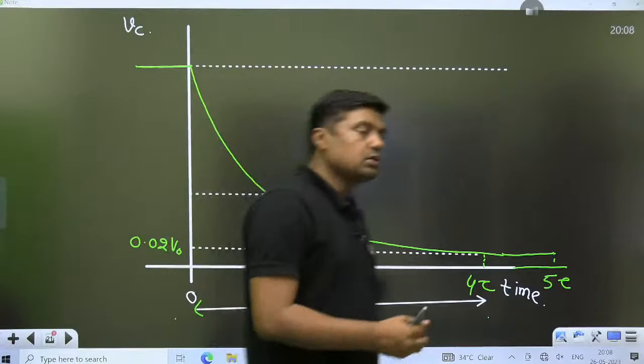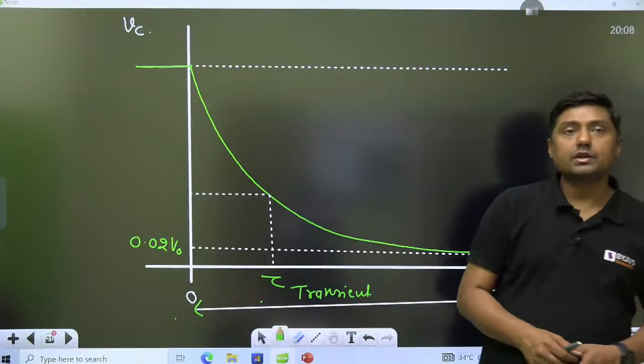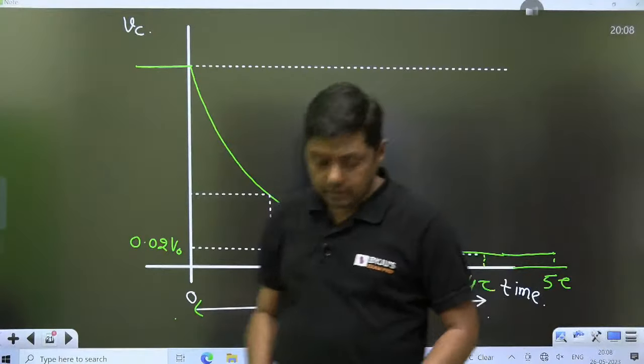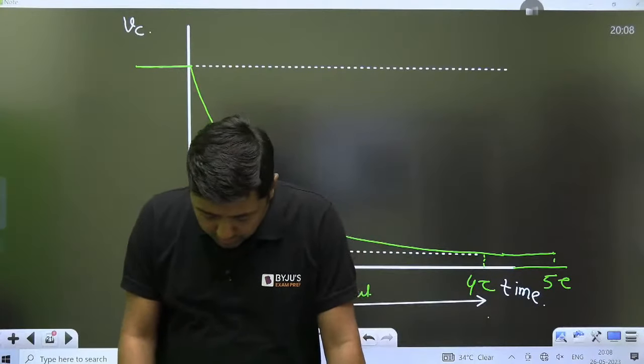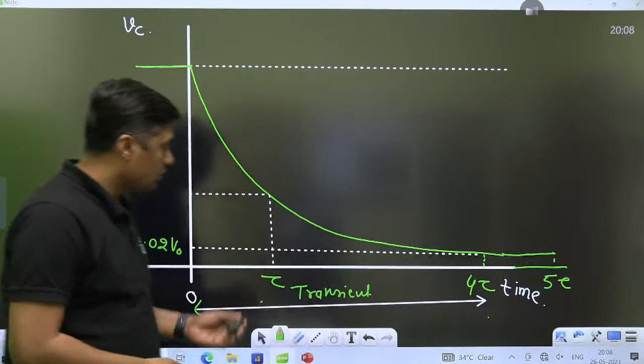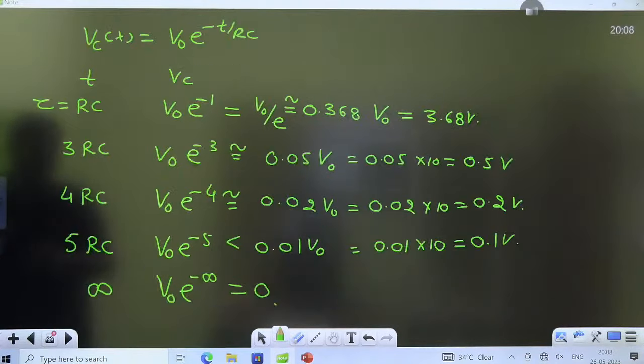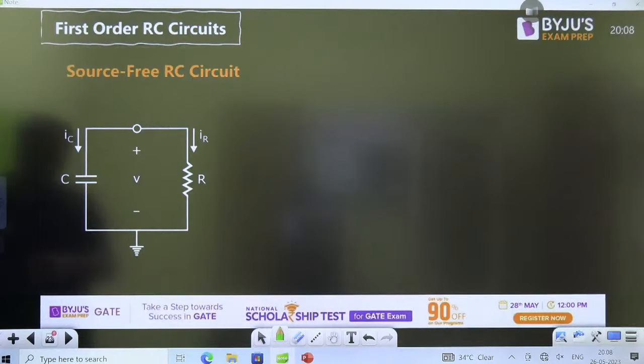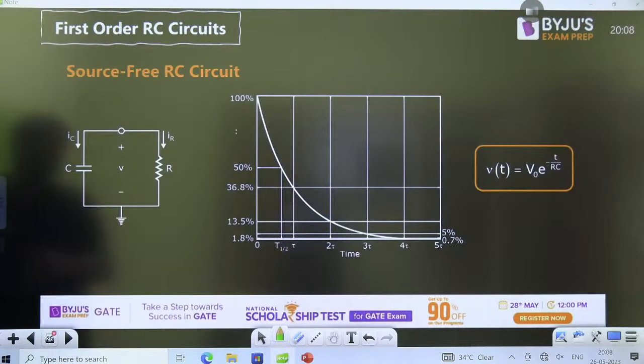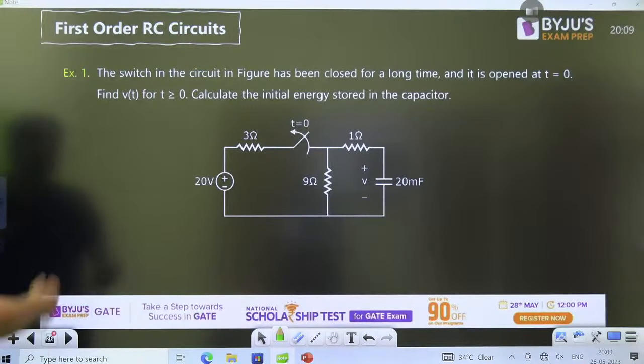So after 4 time constants, the circuit will reach what? Steady state. Right? Okay. Now, so that is the first case. So exponentially decreasing function. Now which type of questions? Now remember guys, if you have the formula, then directly you can use this formula. The diagram is given here. Then this type of questions.